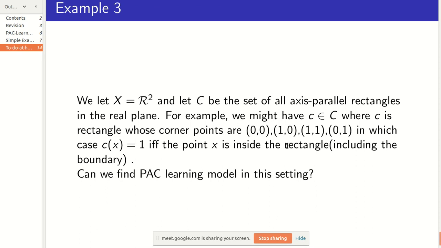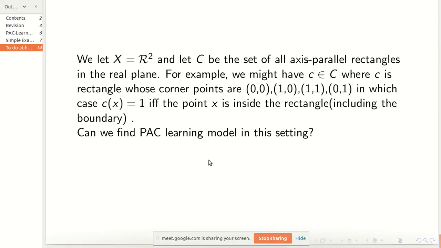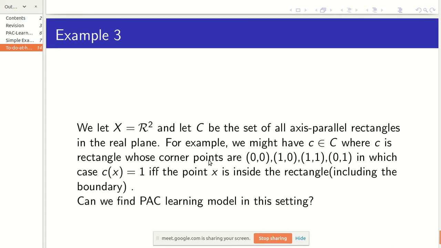That's how we'll be classifying, and in this case also we can find a PAC learning model.